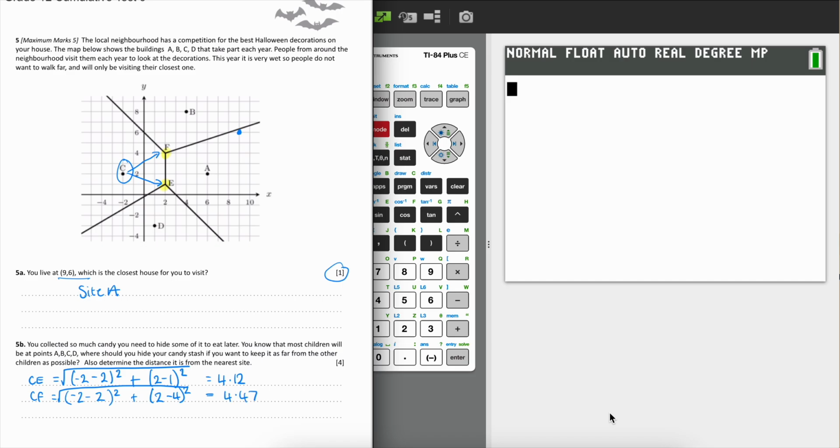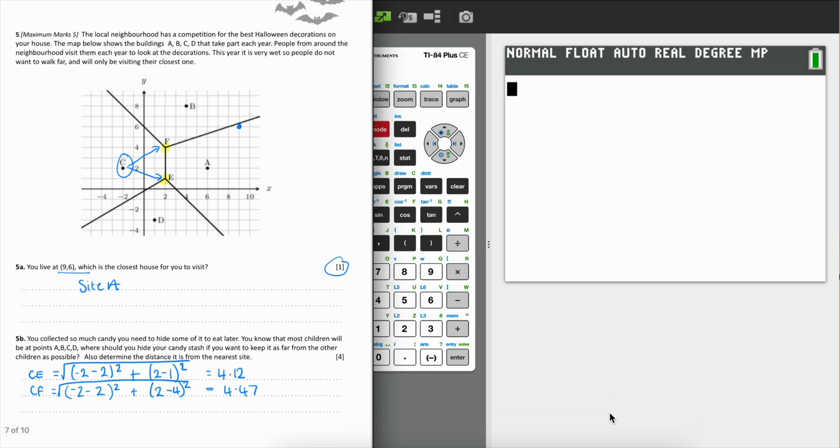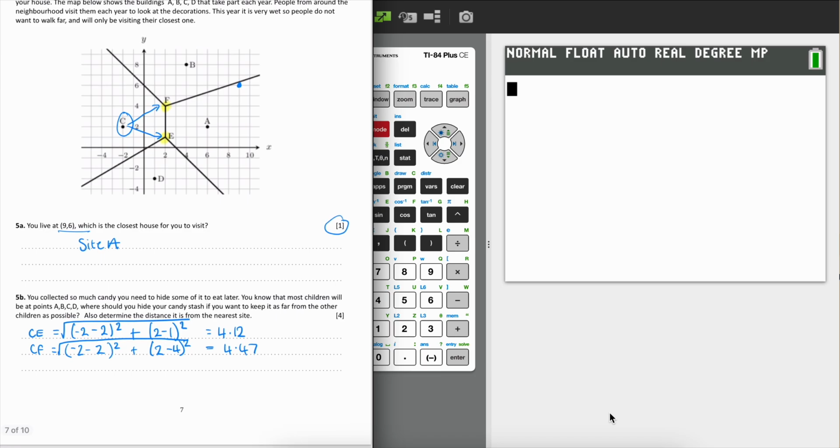So the furthest one away is F. This is the larger distance, and therefore that means that F is going to be further away from all of the sites than E, and therefore I should choose site F to hide my candy, and that is because 4.47 is bigger than 4.12.